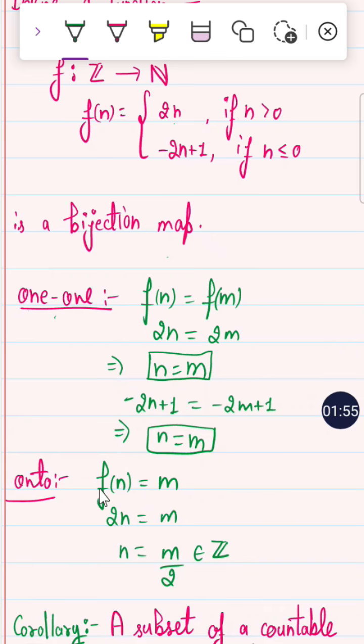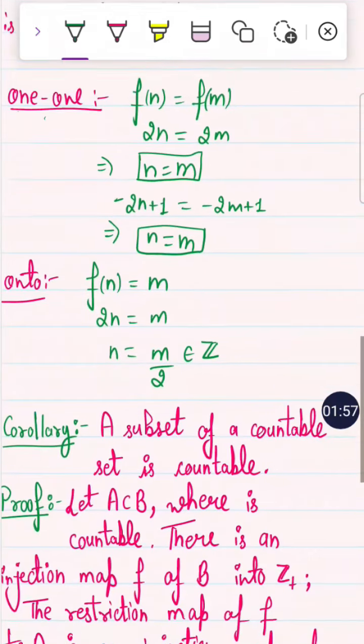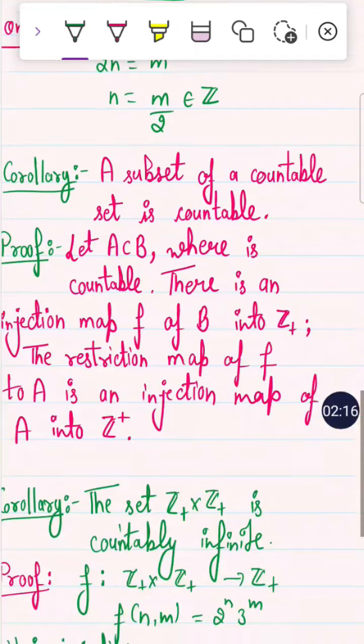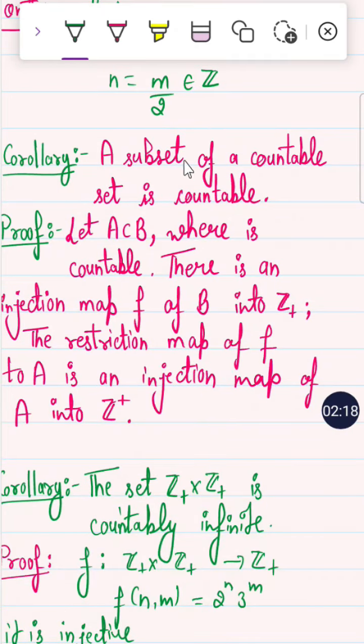Now for the onto map, how to prove that it is an onto map? f of n equals m, so f of n is equal to 2n, which is equal to m, so n equals m by 2, which is in Z. So for each m there exists n, so the function is said to be onto, right? For all the examples it is true.